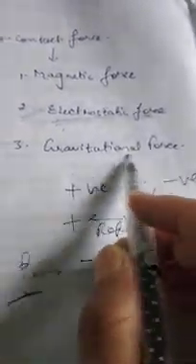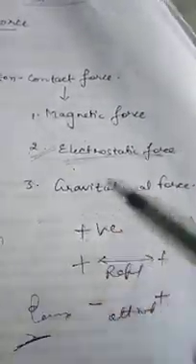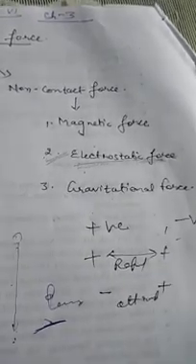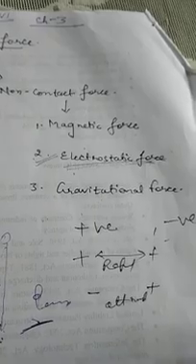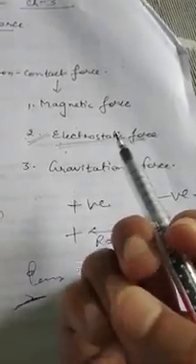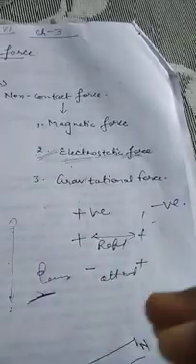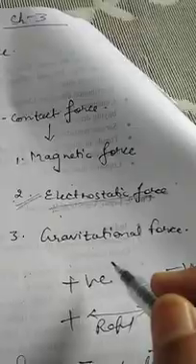Now next is gravitational force. What is gravitational force? So students, we all feel this force. We are walking on the ground. We are able to walk on the ground. We are staying on the ground. We are sitting, we are walking, or we are doing all the activity because of the gravitational force present on the surface of the earth. And this gravitational force is attracting us towards the earth. So we are able to stand on the earth.